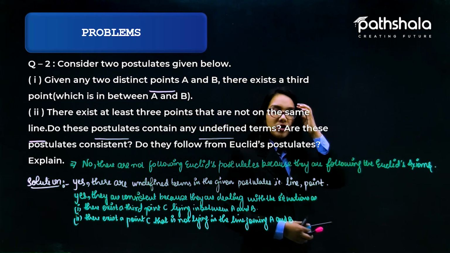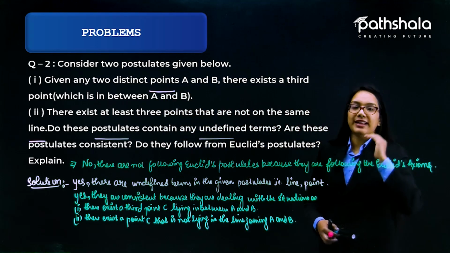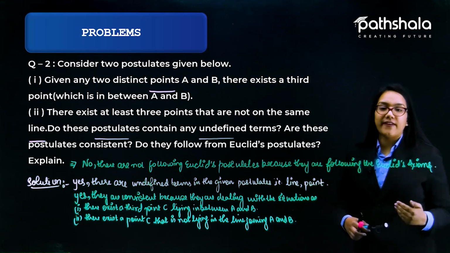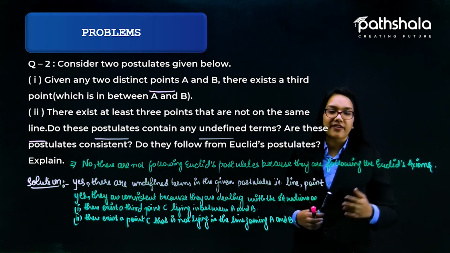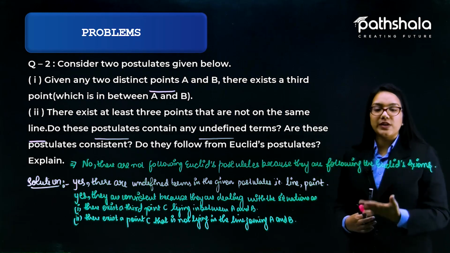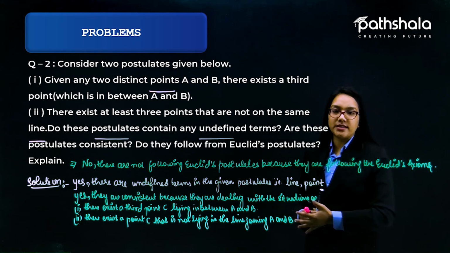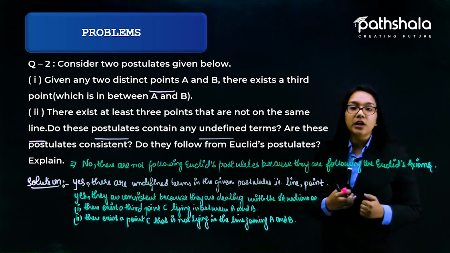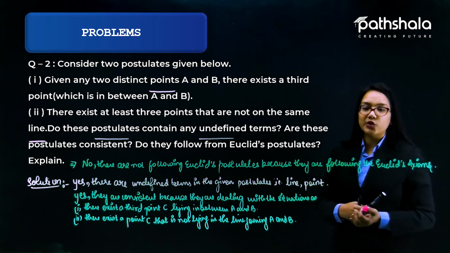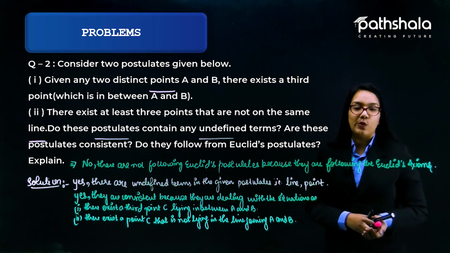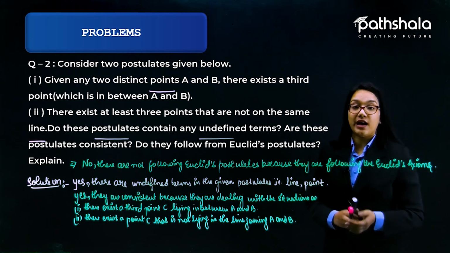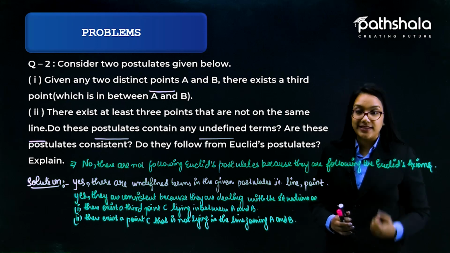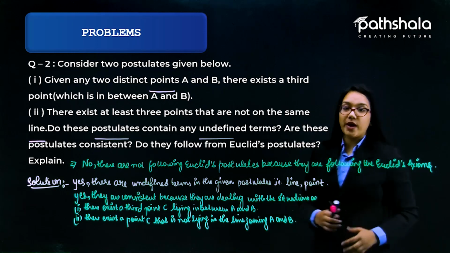The very first part was, do these postulates contain any undefined terms? Yes, there are undefined terms like point and line. And are these postulates consistent? Yes, they are consistent because they are dealing with two situations. And further, do they follow from Euclid's postulates? No, they are not following from Euclid's postulates because they are coming from Euclid's axioms. So this is all about question number 2.